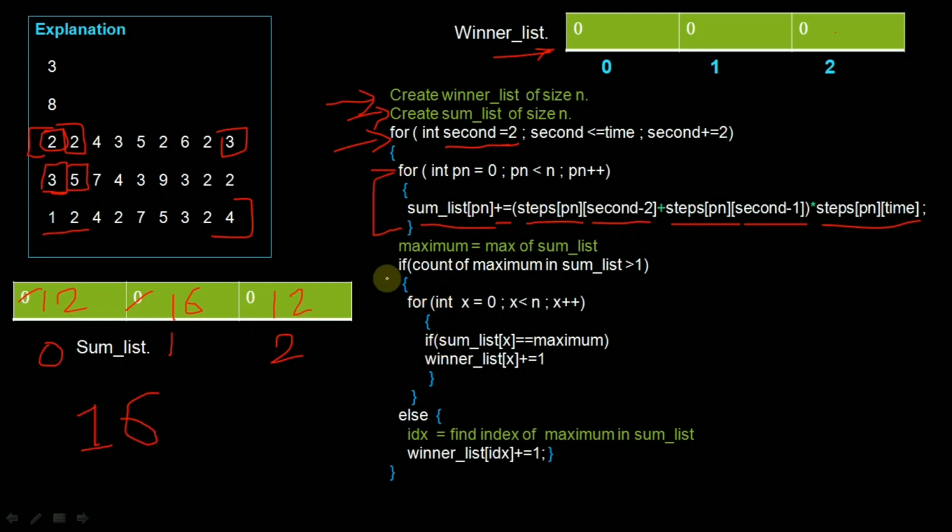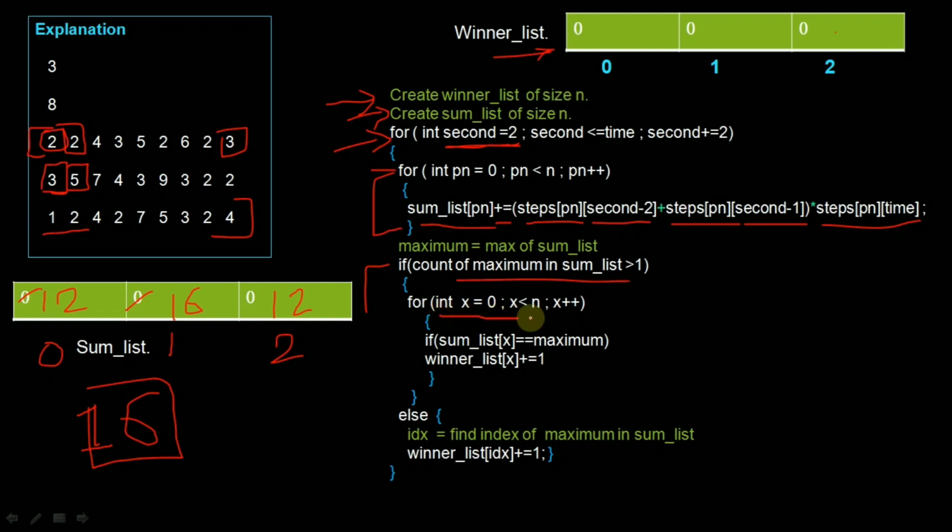Got it? And here we are checking if the count of the maximum in the sum list is greater than 1. Initially the maximum value is 16, and the count of 16 in the sum list is not greater than 1. But suppose it is greater than 1, that means more than one participant is leading at the same distance. So we have to increment their leading points. We don't know how many participants are leading at the same distance at that second.